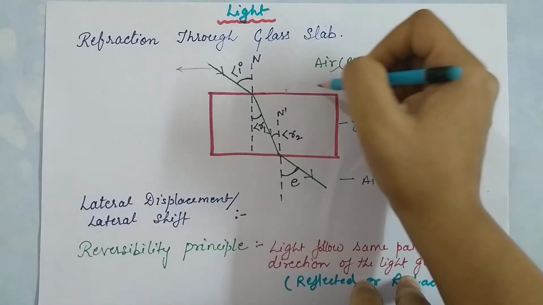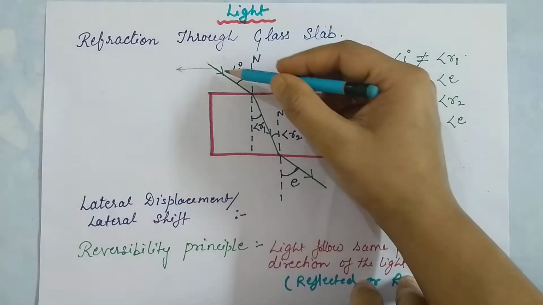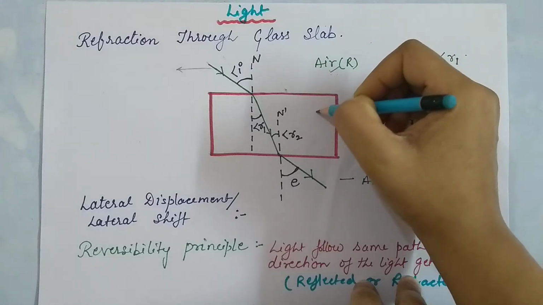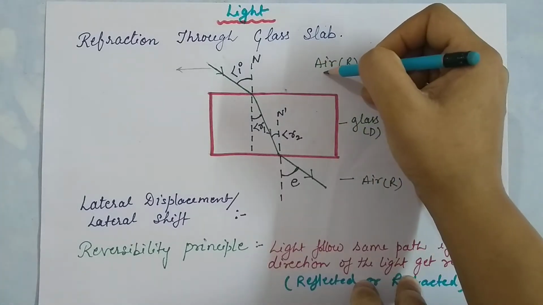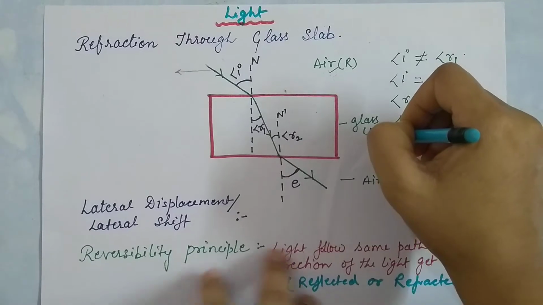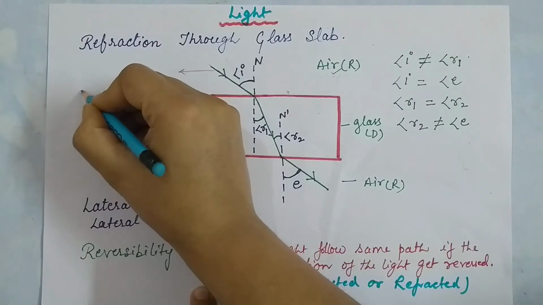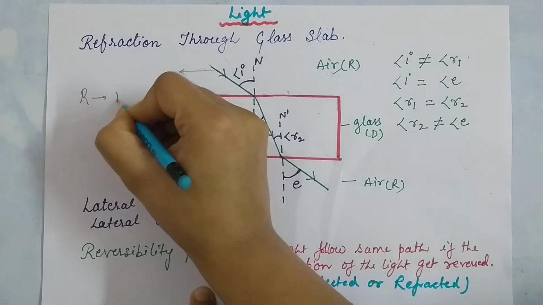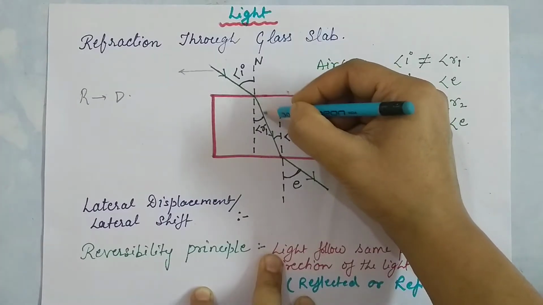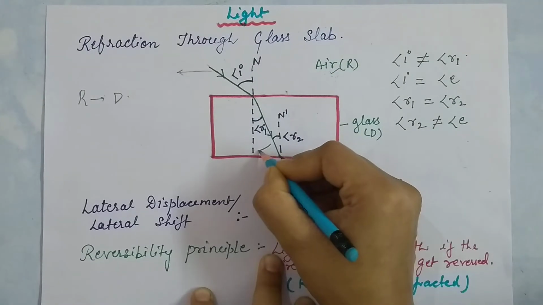Now when light falls on the interface of air and glass medium, this light falls from air medium to glass medium. We know that when light travels from rarer medium to denser medium, then light always bends towards the normal.